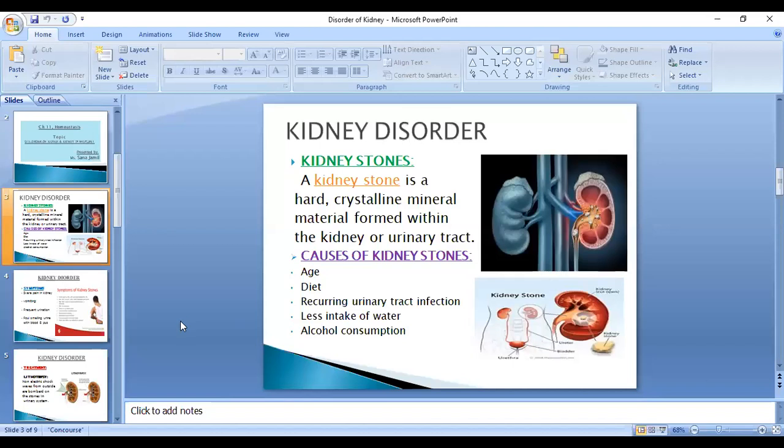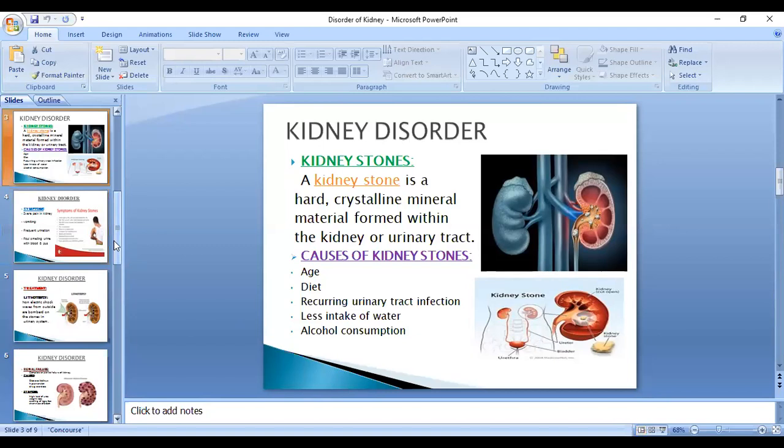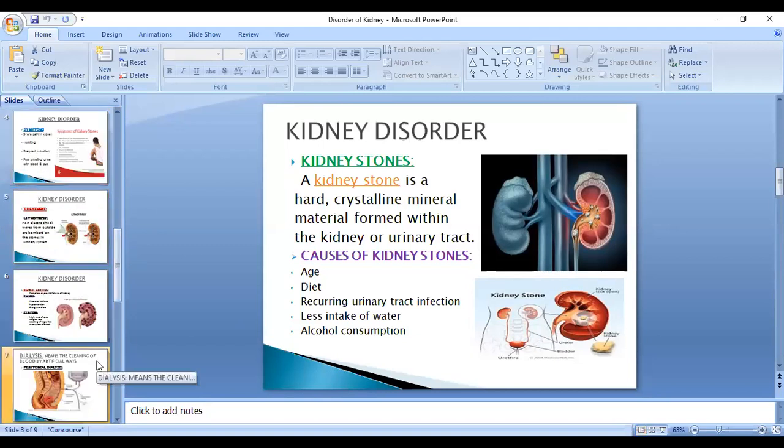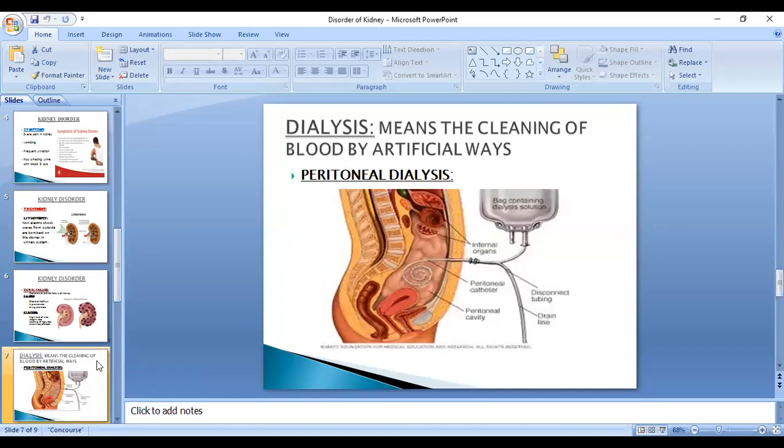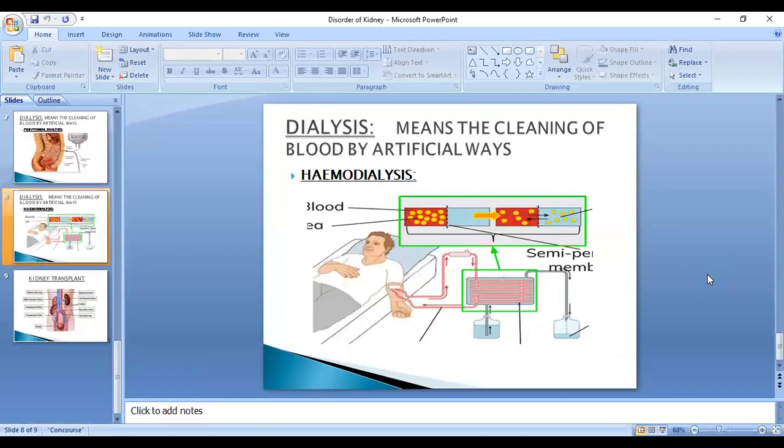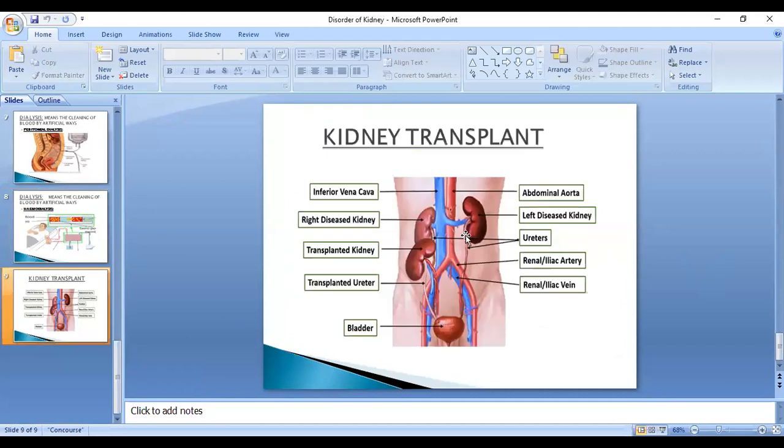Yes, Sarah, you are raising your hand. Miss, why is this infected kidney not removed from the body? It doesn't cause any problem in the body, so we can keep it in our body. You can remove it as well. In certain cases, it can be removed. But if we leave it inside the body, it doesn't cause any problem. Any questions? No, ma'am.